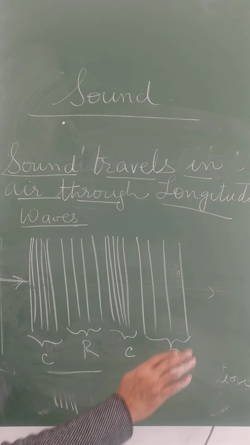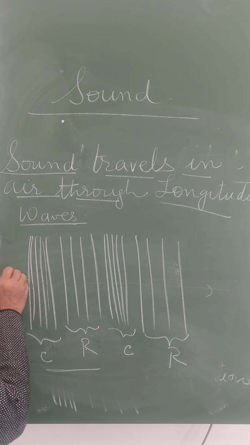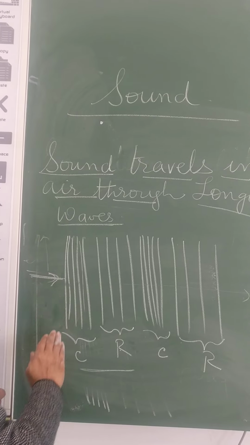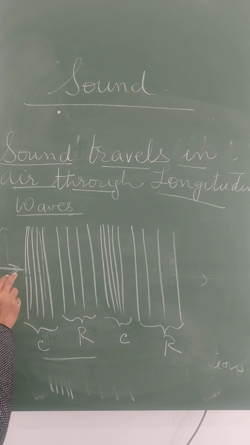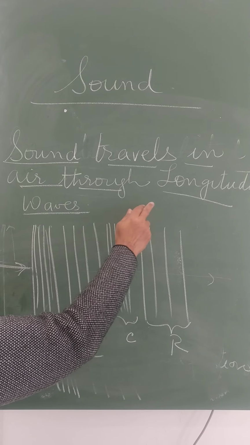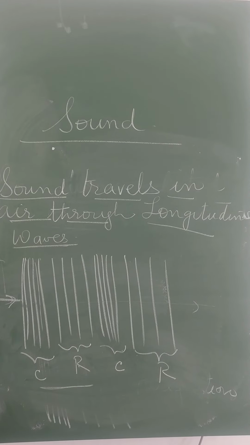Now air is all around. So this sound energy can move this way also. So here the particles will vibrate in this manner. Whichever direction the wave is going, in that direction the particles are vibrating. Such a wave is said to be a longitudinal wave.